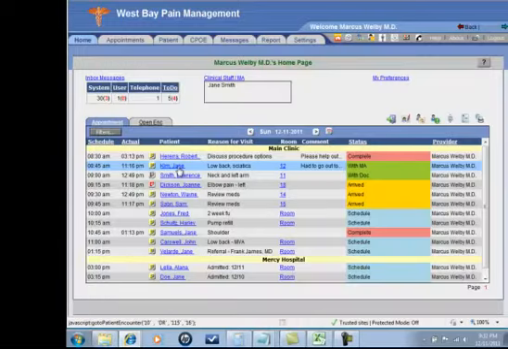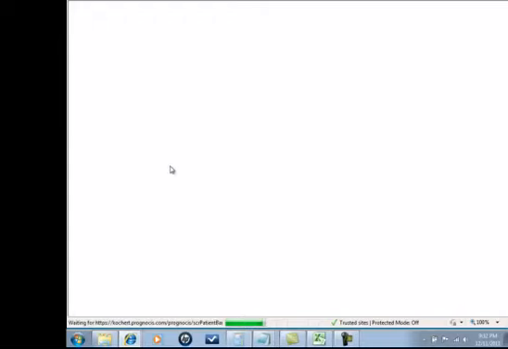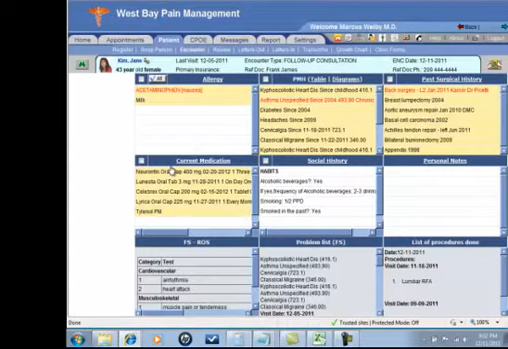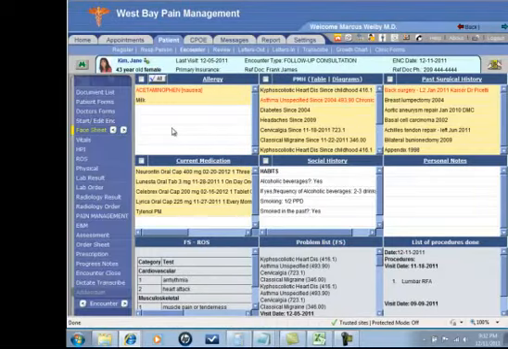If I'm ready to work on a patient, Jane Kim, she's here for low back pain. She's in room 12, currently with the MA. I can simply click on her name to go to her clinical face sheet. You'll see here at a glance I have this nice overview of what's been going on with this patient: all her allergies, past medical history, past surgeries, current medications, social history, and an area for personal notes. This is not a part of the medical record. It allows me just to carry on a conversation.